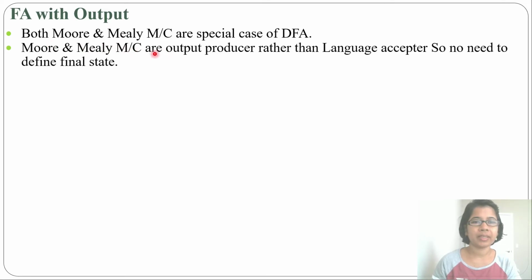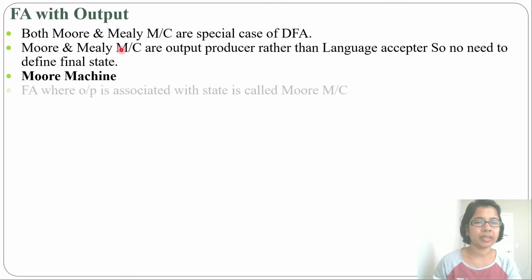Moore and Mealy machines are output producers rather than language acceptors. DFA, NFA, epsilon NFA, these are language acceptors. But Moore machine and Mealy machine, these are output producers. So no need to define a final state. In Moore and Mealy machines, there is no final state.